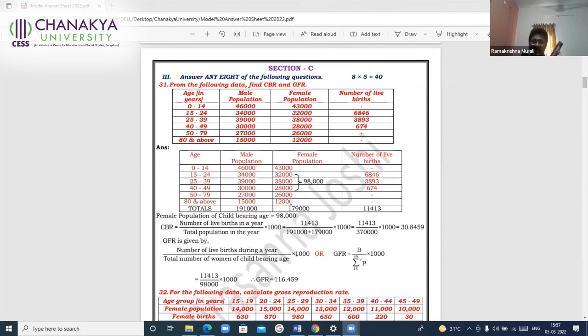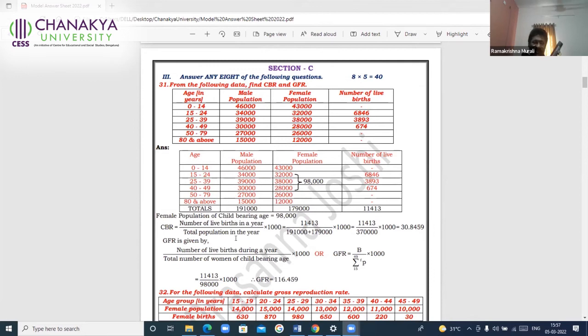Sometimes the students write 11413 divided by 1,79,000. It is not 1,79,000. It should be 98,000 only. It is the women. Male population should not be considered, very clearly. It is only the women population, but not all the women population. Only the women population of childbearing age should be considered. There you should be very careful.